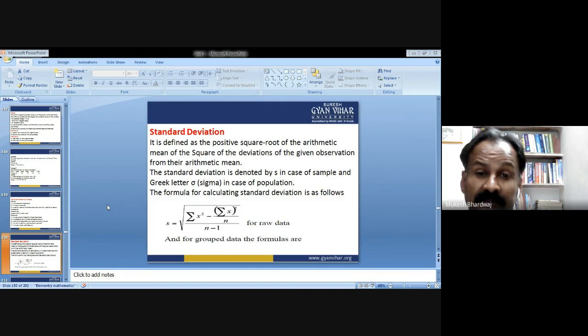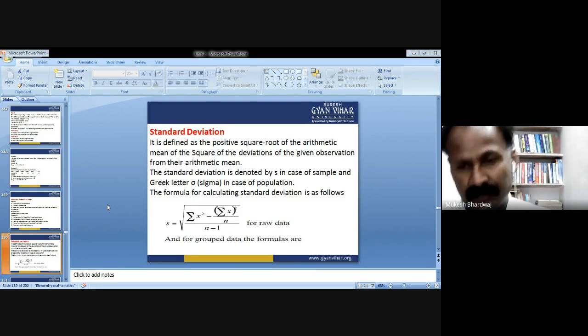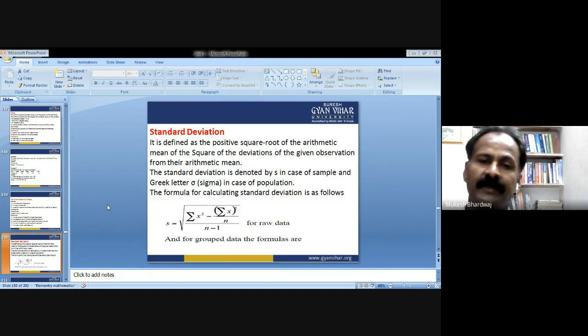The standard deviation is denoted by S in case of a sample and by the Greek letter sigma in case of a population. So wherever there is a sample survey, and you need to calculate the standard deviation, we denote it by S. And in case of a population, the standard deviation is denoted by the Greek letter sigma.